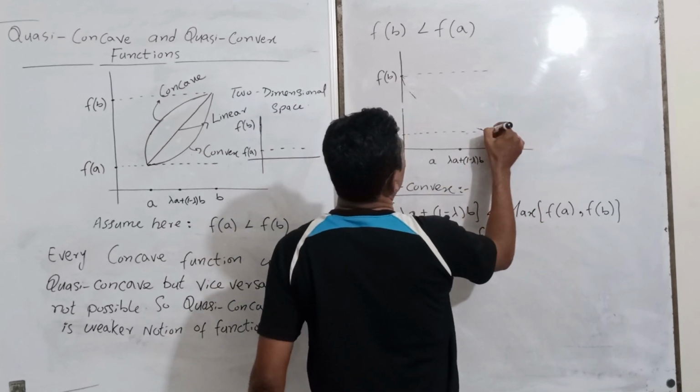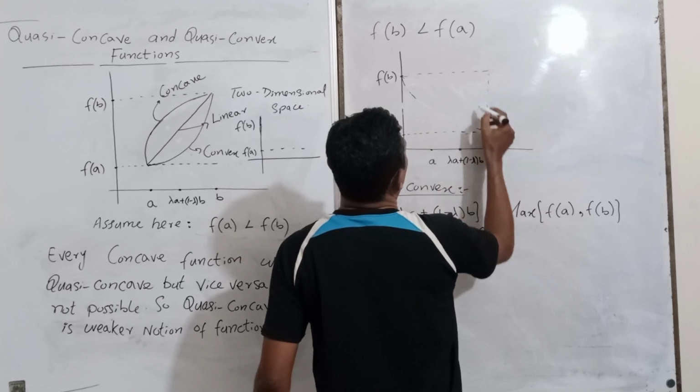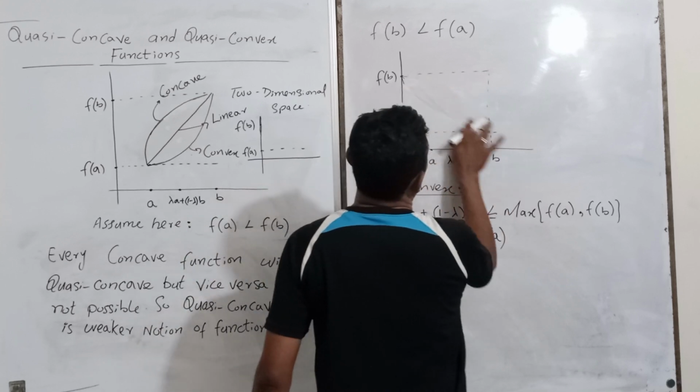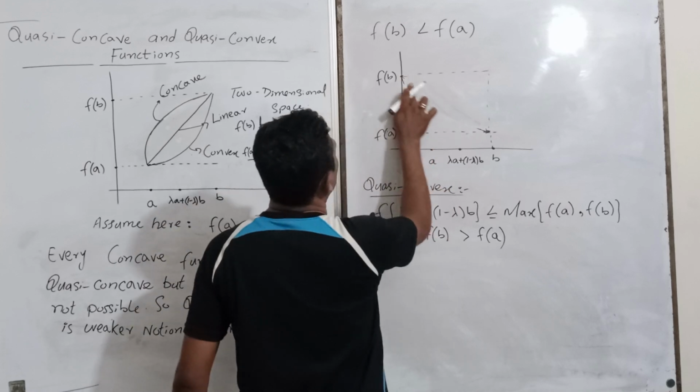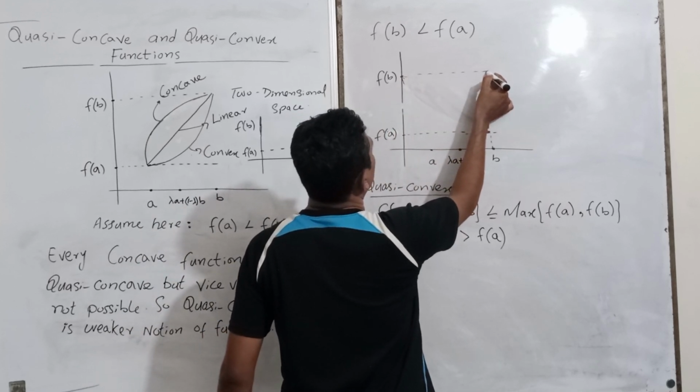So again we can compare all values are less than B. So it can be of this kind also.